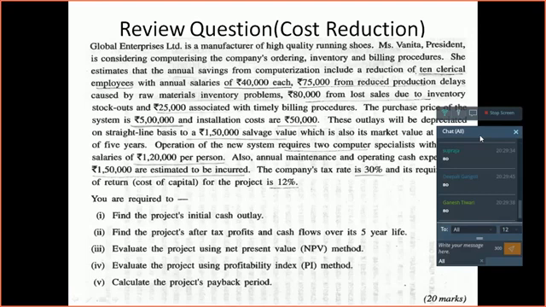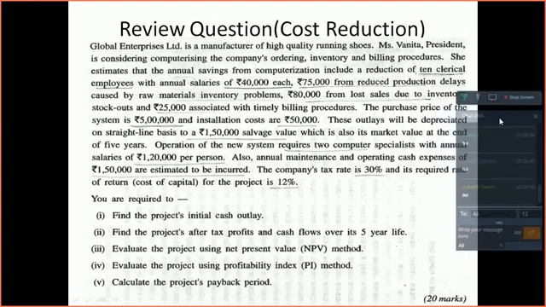So the remaining amount you will have to depreciate on a straight line basis for a period of 5 years. Operation of the new system requires 2 computer specialists with a salary of rupees 1,20,000 per person. So while you will remove 10 clerical employees, you would be needing 2 data operators. The salary would be 1,20,000 per person. Also, annual maintenance and operating cash expenses of rupees 1,50,000 are estimated to be incurred. The company's tax rate is 30% and its required rate of return for the project is 12%.